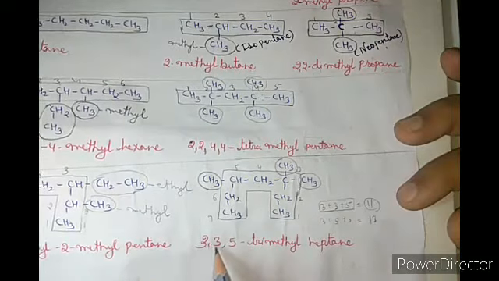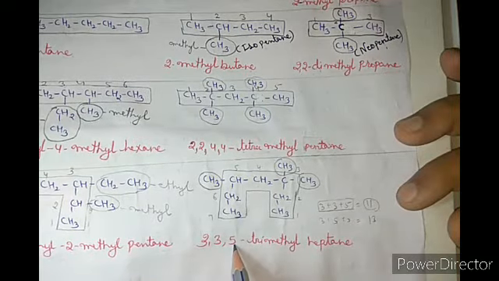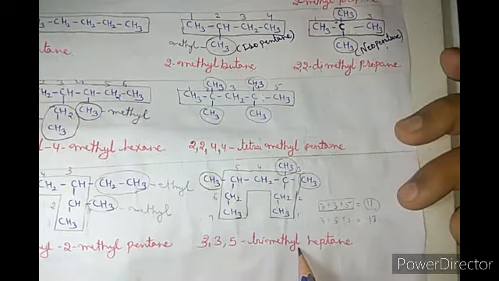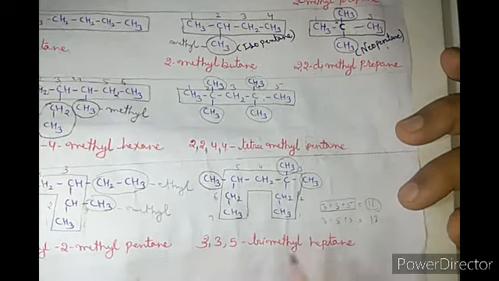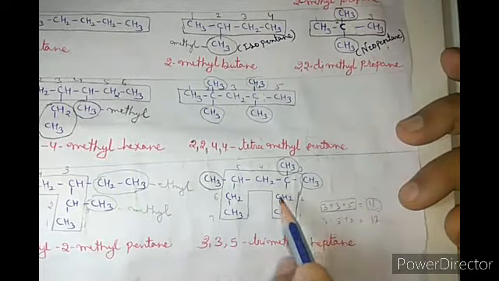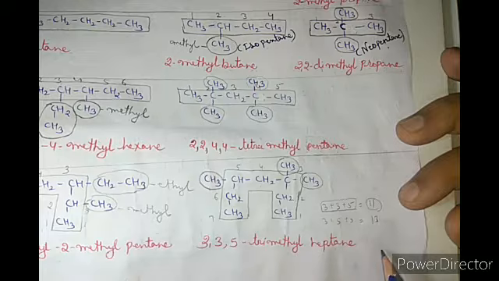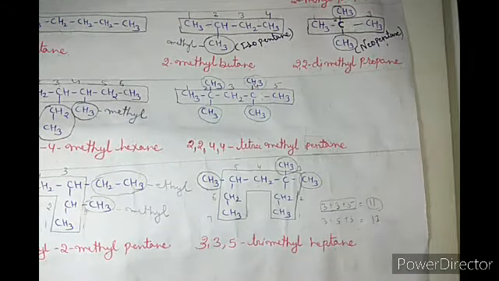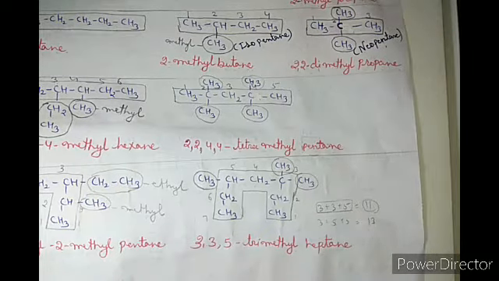So that is 3, 3, 5. Since all of these are methyl, that is trimethyl. Now the main chain is 7, hept, single bond, ane, heptane. So the total name becomes 3,3,5-trimethylheptane.